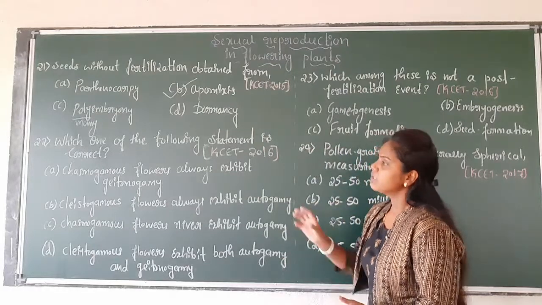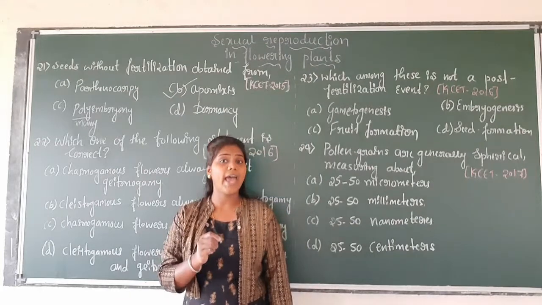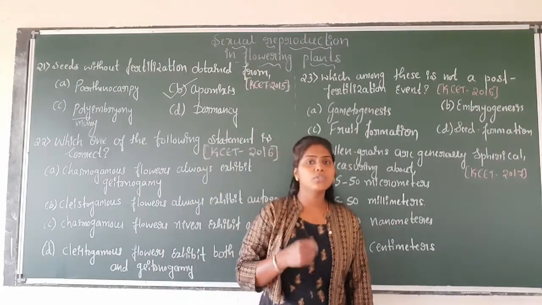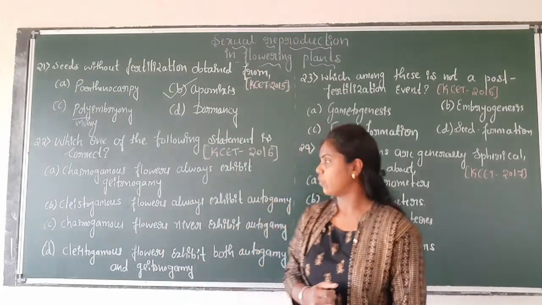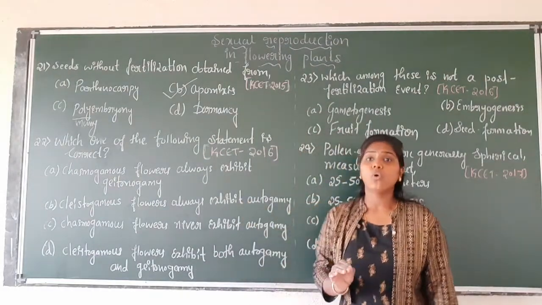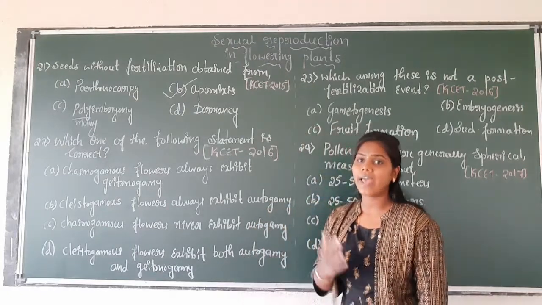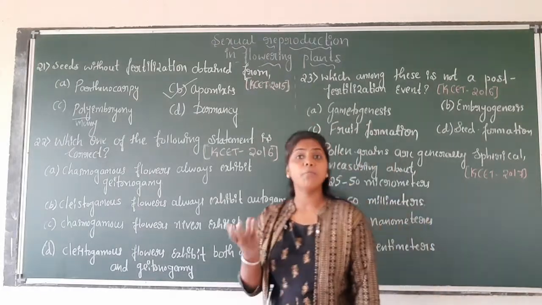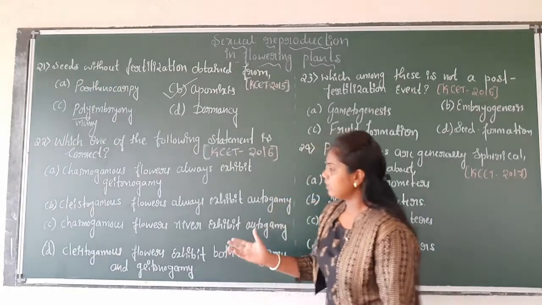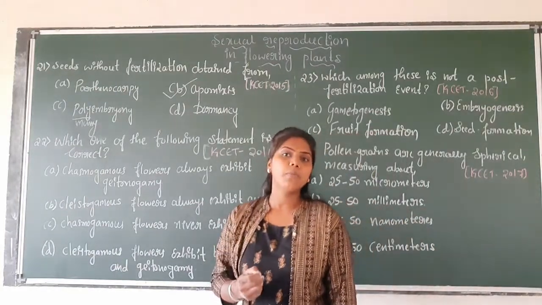See here, as we know, Chasmogamous flowers have well exposed anther and stigma, and Clistogamous flowers do not open at all, with absence of cross pollination as well as absence of pollinators. Then geitonogamy is nothing but transfer of pollen grains